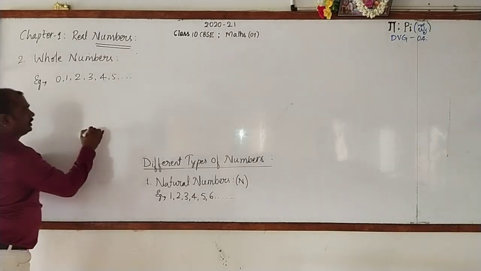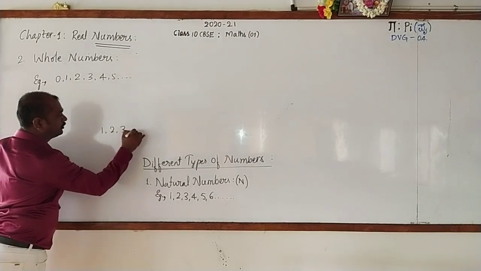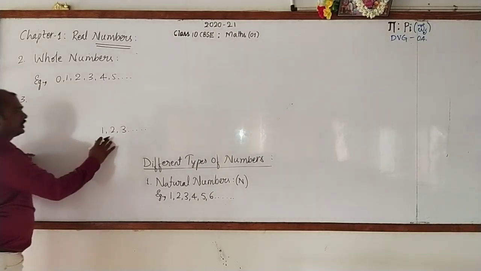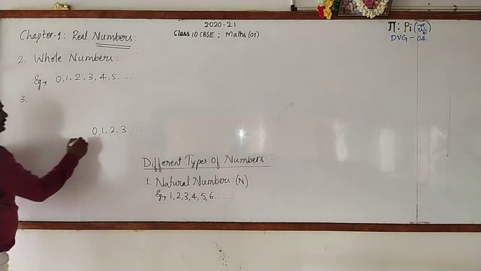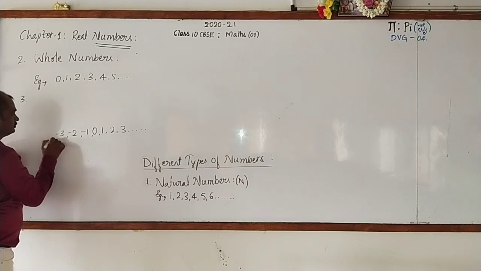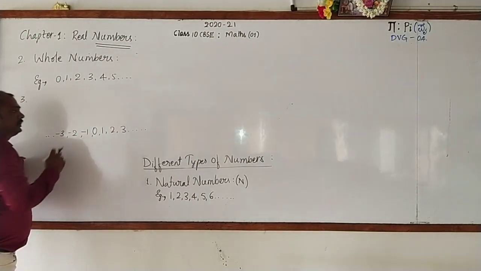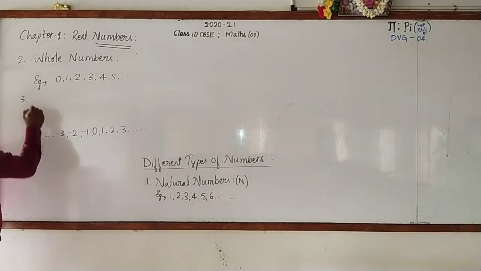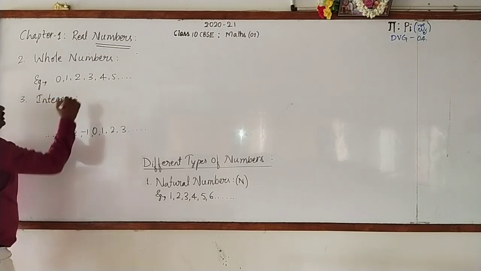Now, third one. Again, stop writing. Look at it. Here, I'll write 1, 2, 3, 4 and so on. What are these? These are all natural numbers, including 0, whole numbers. Including their negatives, all these together are called integers.